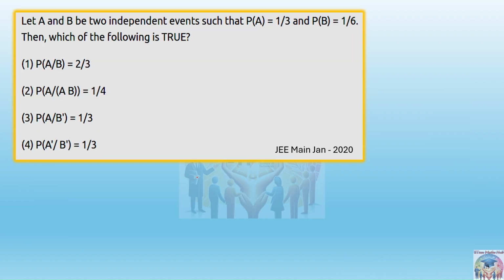Next question. Let A and B be two events such that probability of A is 1 by 3 and probability of B is 1 by 6. Then which of the following is true? You have to try this, one by one.